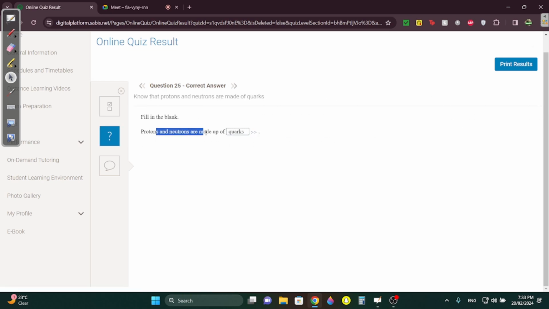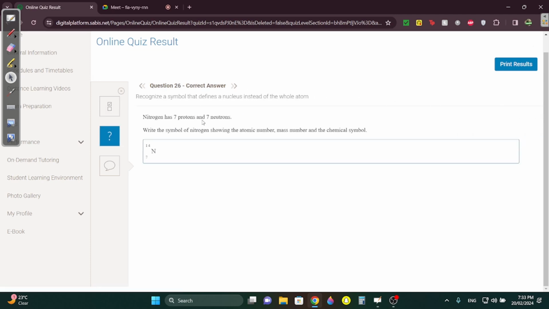Question 25. Protons and neutrons are made up of quarks. Memorize that. What's the symbol of nitrogen? Obviously, you need the mass number and you need the atomic number. Atomic number is always the protons, and the mass number is protons plus neutrons. And 7 plus 7, 14.